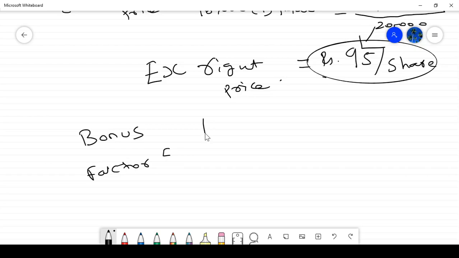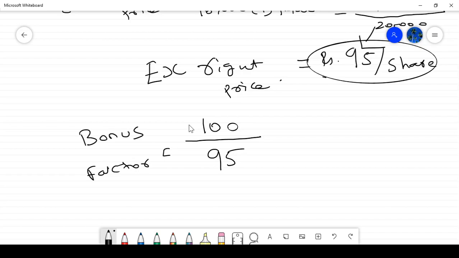Before the rights issue, market price is 100. After the rights issue, my fair value becomes 95. So 100 divided by 95, how much? 1.05. This is the bonus factor.